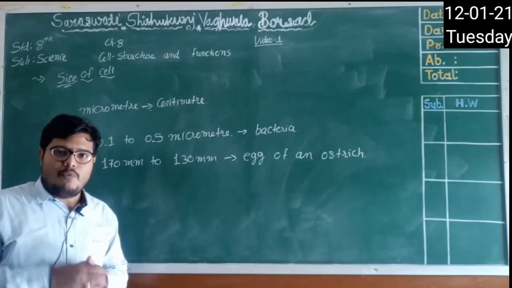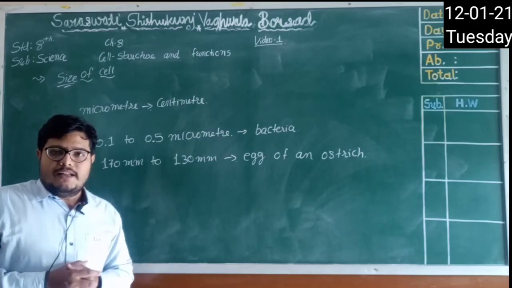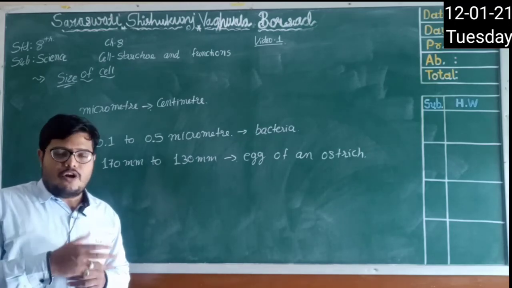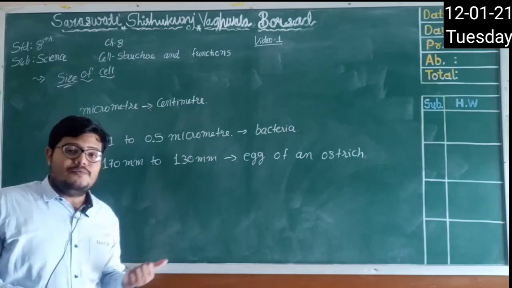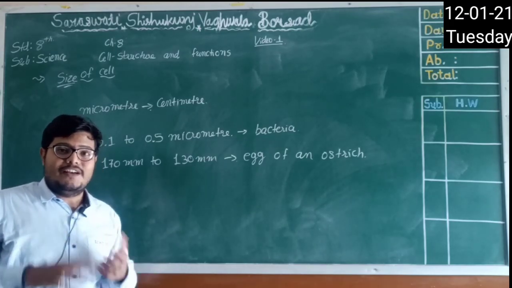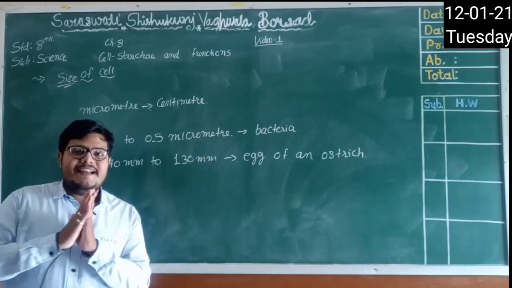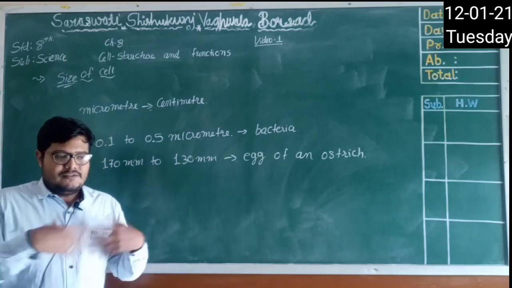Rat is so small and elephant is so big, that we all know. But the nerve cell which is present in both, the rat's nerve cell is long and branched, and the elephant's nerve cell is also long and branched, right? So this is how the cell doesn't define the size of the living organism which carries it, right?